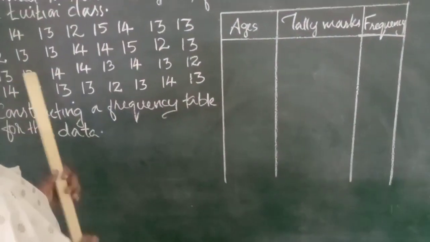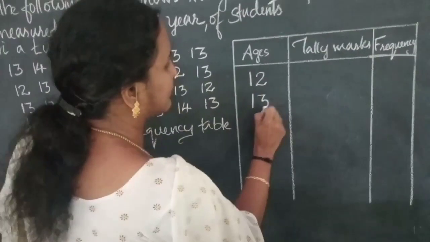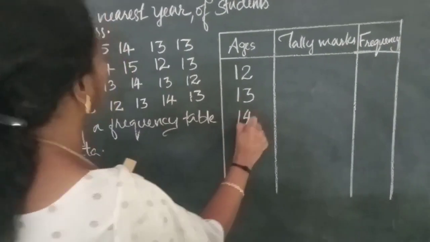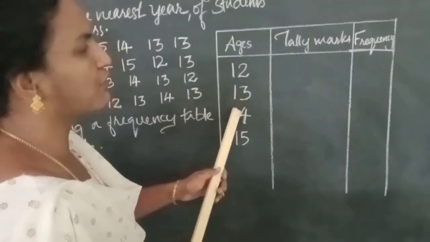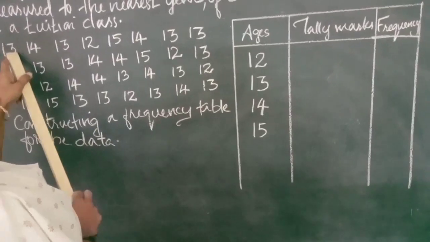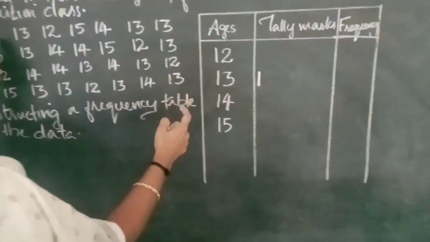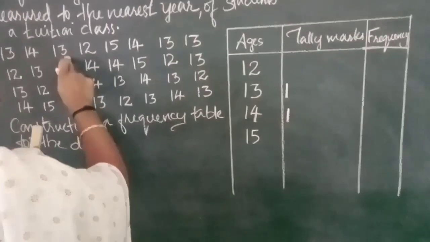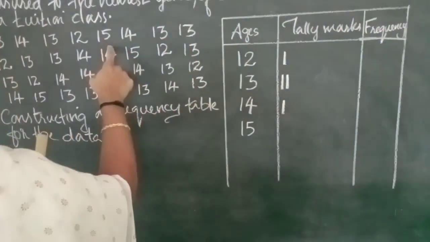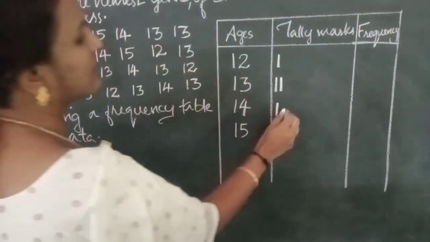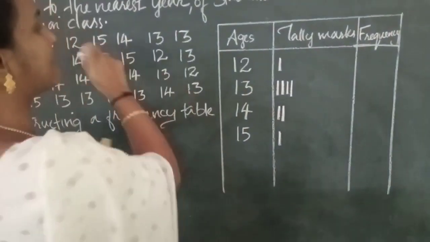Ages means the different ages are given. First start with 12, then 13, 14 and 15. For the first row, 13 means I have to write one stroke, this stroke or tally. Then 14, then 13, 12, 15, 14, 13 and so on. The first row is over.